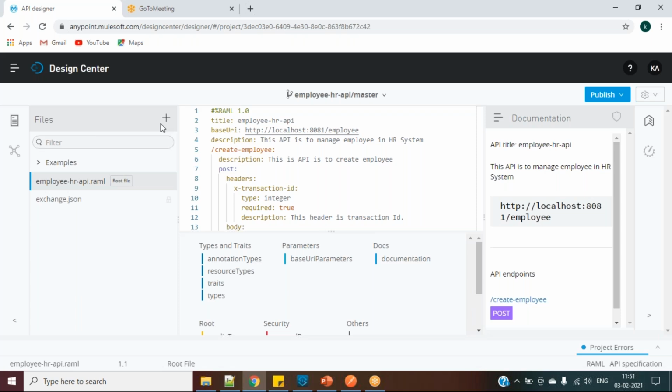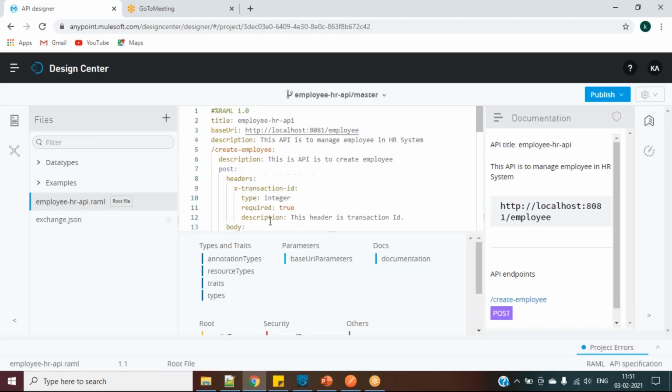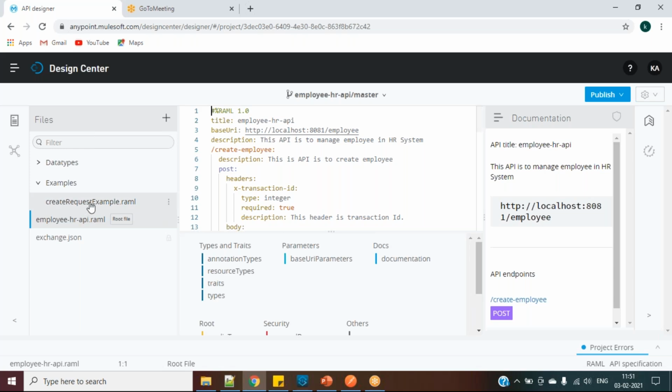And in a similar way, we will be creating data type files, which will be under the data types folder. I'll create one more folder, data type. So here we have our data type folder. Now it is empty, and here we have our example file. So how to get this one into our main RAML file? We have to get this data type and this example in our file. So how to get it?